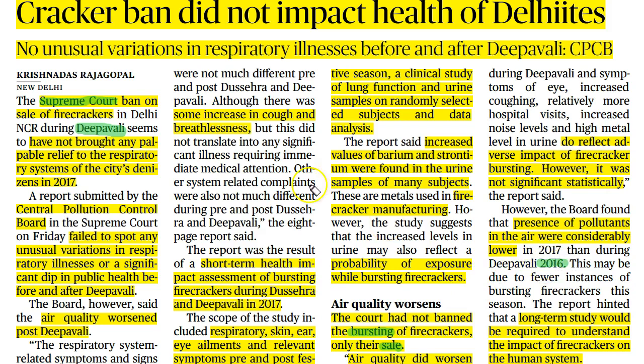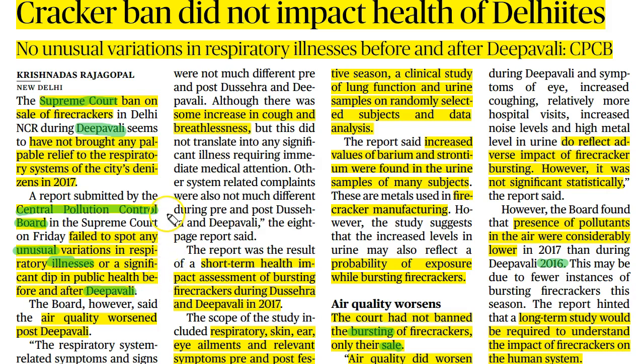In this regard, the Supreme Court of India has directed the Central Pollution Control Board to carry out a survey to analyze the impact of the Supreme Court's verdict on curbing air pollution. The Central Pollution Control Board has carried out the survey and has recently submitted its report to the Supreme Court. In its report, the Board has clearly stated that there is no unusual variation in respiratory illness, and no sudden dip in public health before or after Deepavali.